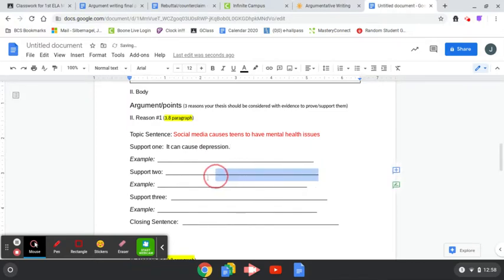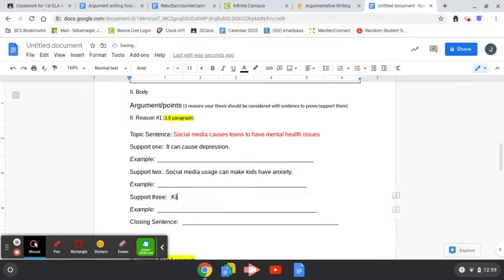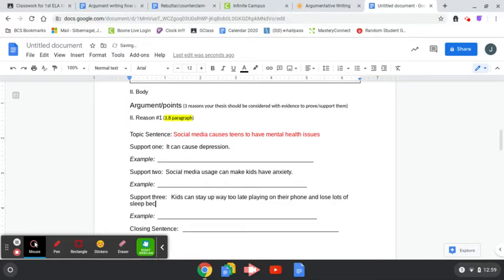Okay, my support number 2 would be, social media usage can make kids have anxiety. And then my support number 3 would be, kids can stay up way too late playing on their phone and lose lots of sleep because of it.